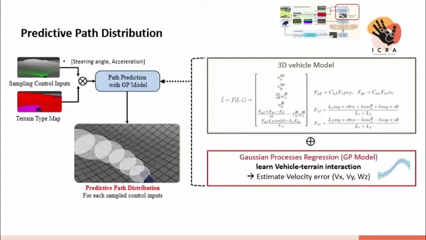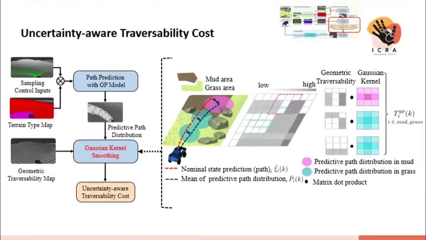And given the processed terrain type map and the sampled control inputs, we generate predictive path distributions for each control input. We utilized a 3D vehicle model traveling along the elevation map and a learned vehicle-terrain interaction using the Gaussian process model for each different type of terrain. Then the generated predictive path distributions are used to compute the uncertainty-aware traversability cost by applying the kernel smoothing trick. The main idea here is we combine the costs of the expected geometric traversability cost along the predicted path distributions.